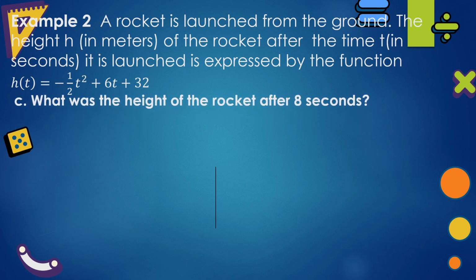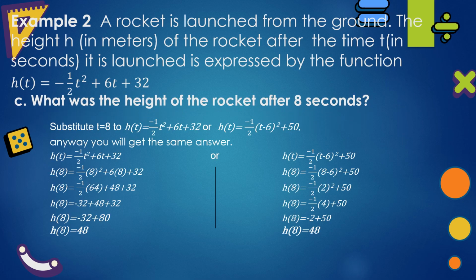What was the height of the rocket after 8 seconds? Substitute 8 to t in the general form or in the vertex form of the quadratic function. Anyway, you will get the same answer.